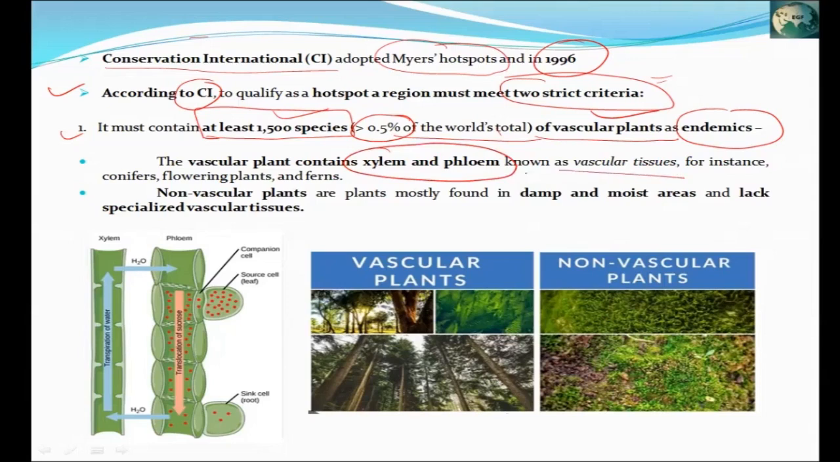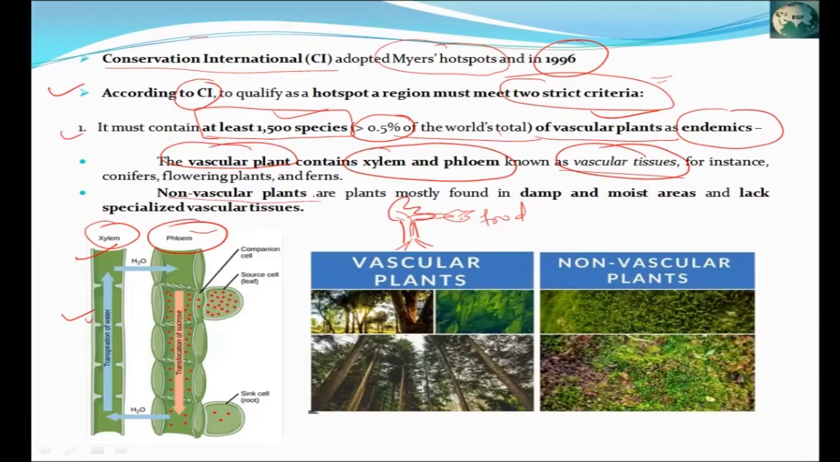Xylem and phloem are called vascular tissue. Suppose this is a plant and it has xylem. Xylem transports water. The root absorbs the water, and through this xylem, the water reaches different parts of the plant, such as leaves. Now phloem. Photosynthesis is conducted in leaves and food is formed. This phloem distributes the food in different parts of the plant. So these xylem and phloem are called vascular tissue. And the plants which have well developed xylem and phloem are called vascular plants.